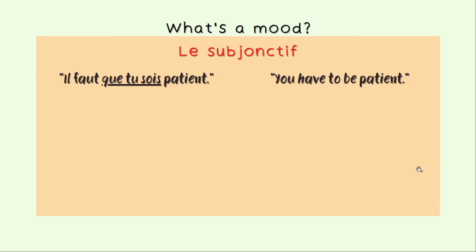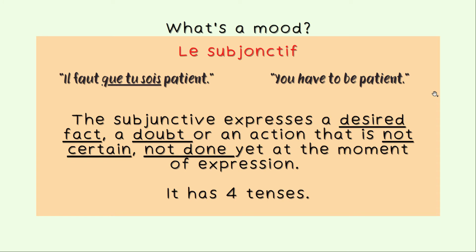So, the next mood that we are going to see is le subjonctif, the subjunctive mood. Il faut que tu sois patient. You have to be patient. So here we have our conjugated verb, que tu sois. One thing that you should know, subjunctive always has que in the conjugation. The subjunctive expresses a desired fact. It can express a doubt or an action that is not certain or not done yet at the moment of the expression. At the moment you're talking about it, it's not really in the real world yet.